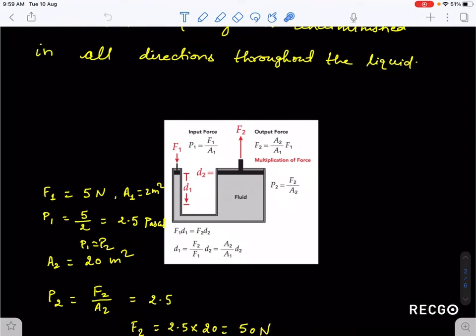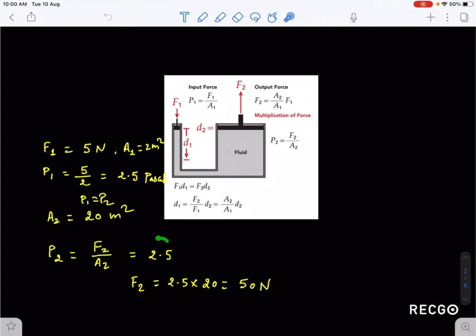Suppose you have applied 5 Newton force at this end and the area of cross section I have taken is 2 meter square. So the pressure is actually 2.5 Pascal. This pressure will be the same here, 2.5 Pascal here, 2.5 Pascal here. Now what we have done, we have increased the area by 10 folds, meaning the area becomes 20 meter square now. So P2 is F2 by A2, which is nothing but 2.5. Now P2 is actually equal to P1. So P2 is nothing but 2.5 Pascal. So when you calculate F2, it is 50 Newton.